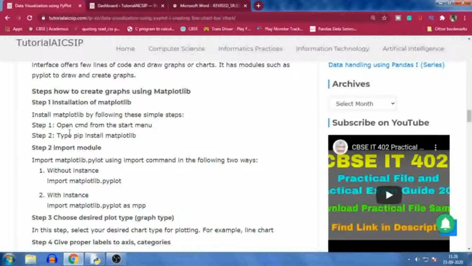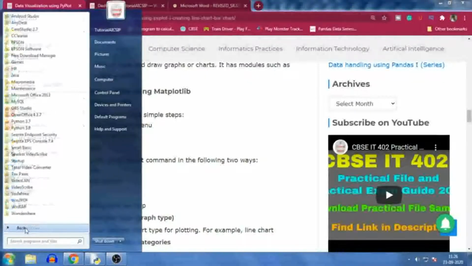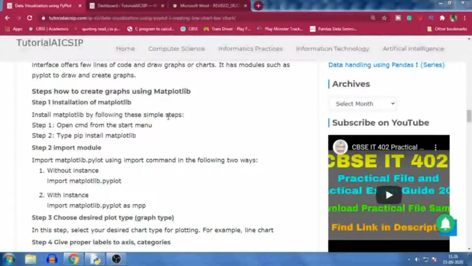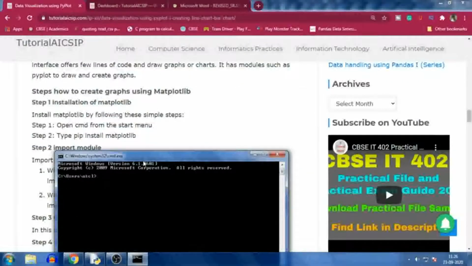First, open CMD. So from here you can open CMD: start, all programs, then go to the command prompt, or you can write CMD over here also. Okay. So after some time it will come here, cmd.exe, and then you can use pip install matplotlib. So this is the package name. If it is not installed, it will install in your computer. If it is installed, it will give the message. So in this way you can install the matplotlib library.